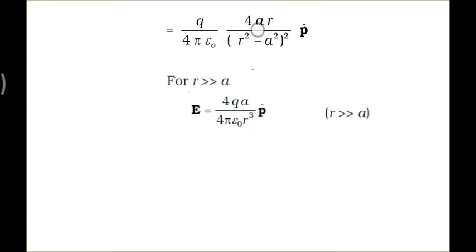Only 4 and q a will dominate: 4 q a over 4 pi epsilon 0 r cubed.